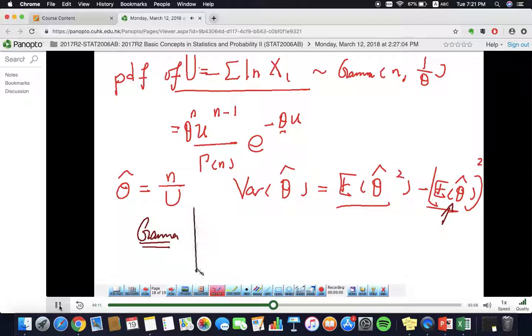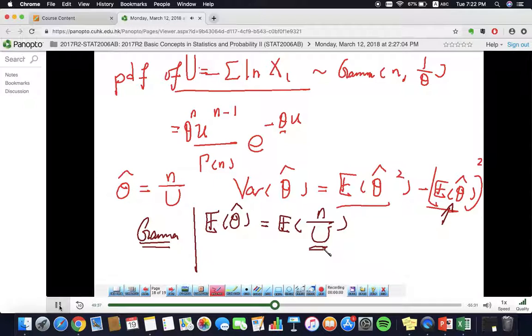So expectation of theta hat is what? It is calculating the expectation of n over u. And the main problem is when you guys see the u appear in the denominator, you were frightened. Okay, you found it scary. You have no guts to move one step further.